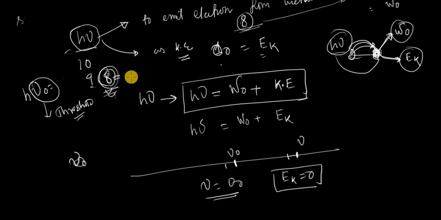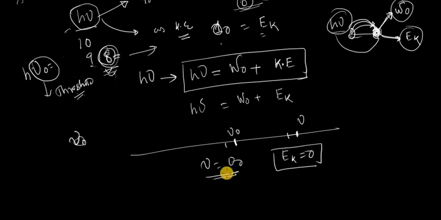In the hypothetical case, if your energy is 8, then your kinetic energy is 0 because all of the energy is utilized to overcome the metal surface. That means all of the energy is utilized as the work function of the metal. So when nu is equal to nu 0, your kinetic energy is equal to 0, and this is the definition of the threshold frequency. Threshold frequency is the minimum frequency required to liberate electrons having kinetic energy equal to 0.